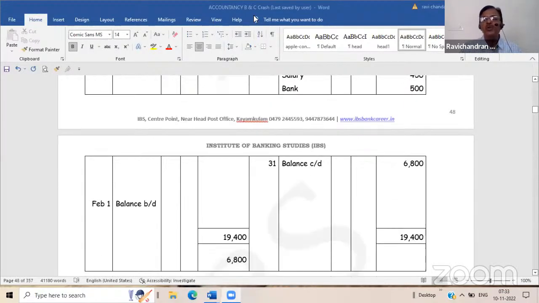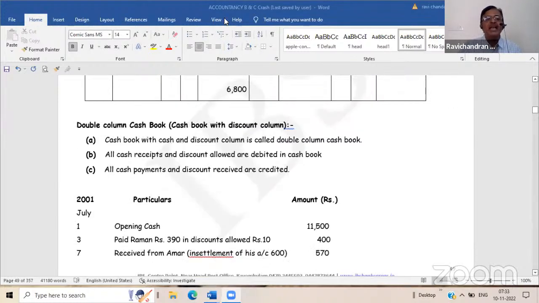Now another clue for you. Cash book always shows a debit balance. Because if there is cash in your cash box, definitely it should show a debit balance. If it is nil, there is no cash, then it is a nil balance. It will not go to a credit balance. So cash balance, cash account or cash book, cash balance will not go into credit at any point of time. Remember it. Okay. Now, in the journal itself, another peculiarity has been added to reduce your further work. So now you have removed all your cash work.